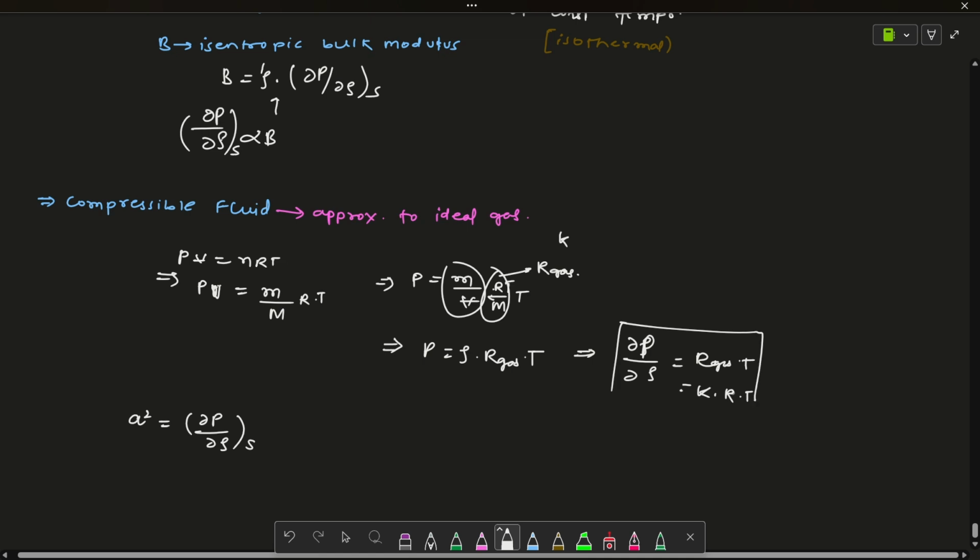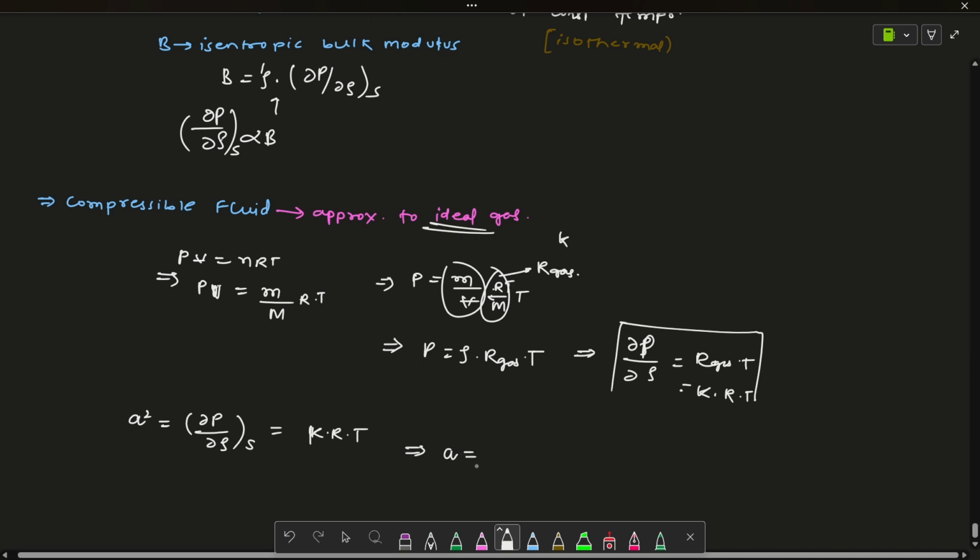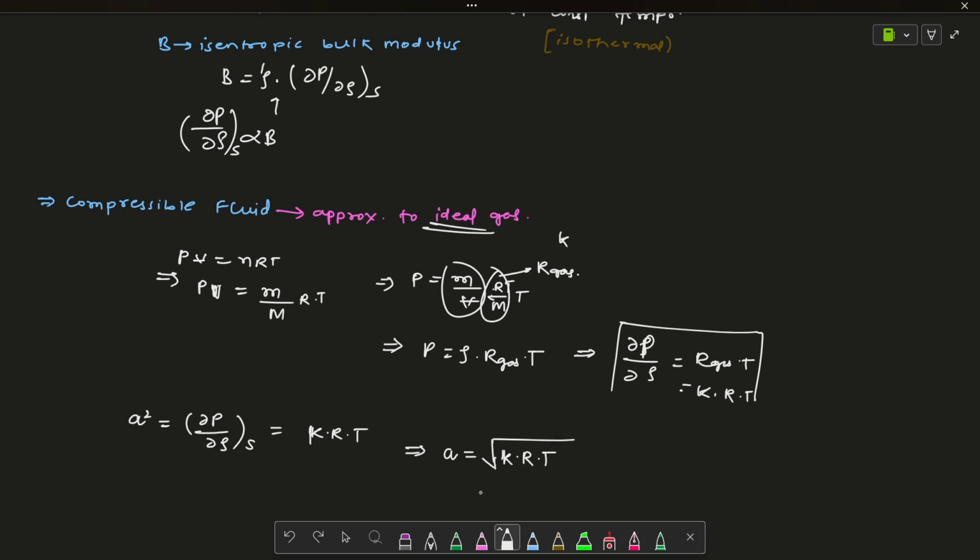And we find that for an ideal gas, the derivative of pressure with respect to density is kRT. We are dealing with ideal gas only, remember that. So for an ideal gas the speed of sound is the square root of kRT.